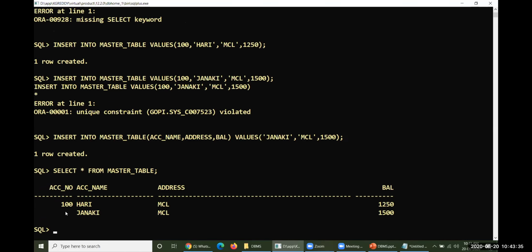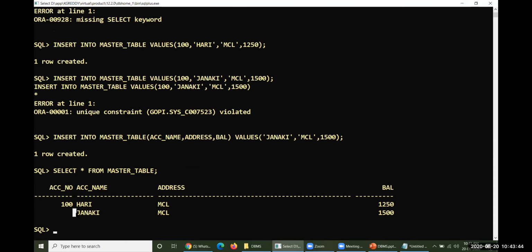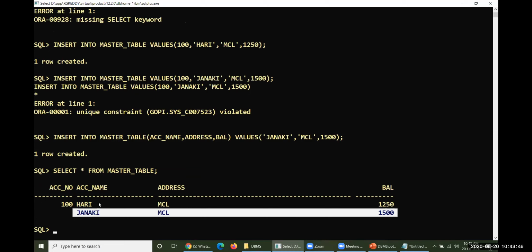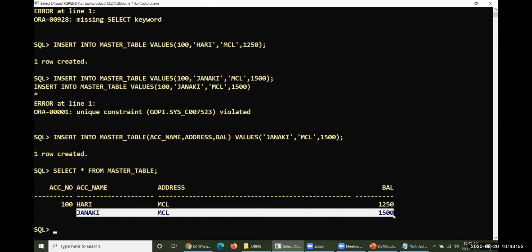Look at this. If you are not able to give an account number, this whole data doesn't make any sense here. So you need to understand that if you are supposed to give some kind of data here, then this whole data will make sense. That is the first point I'd like to convey.